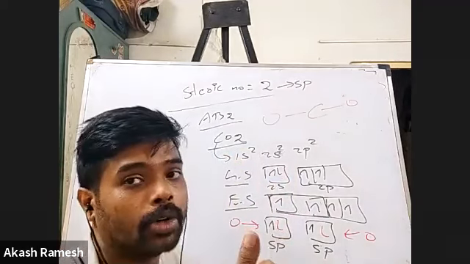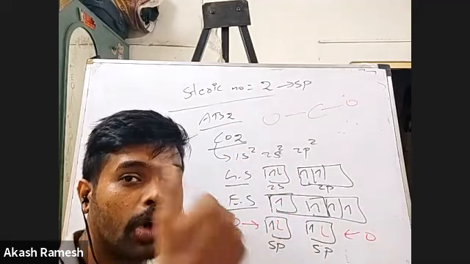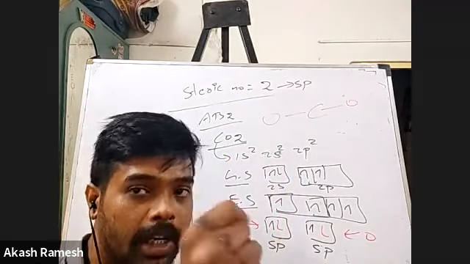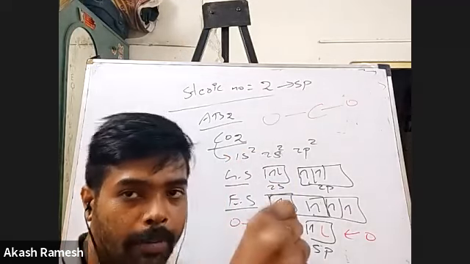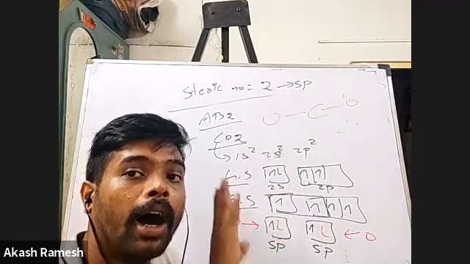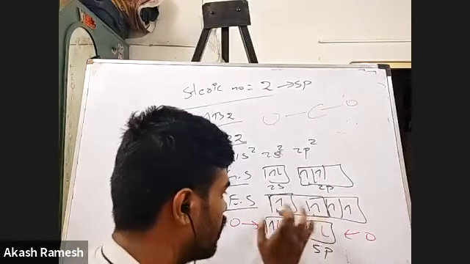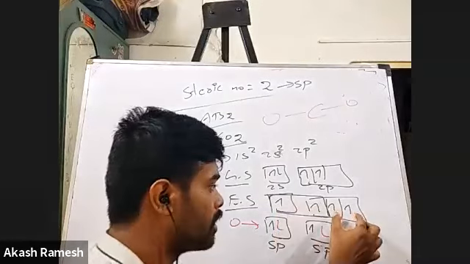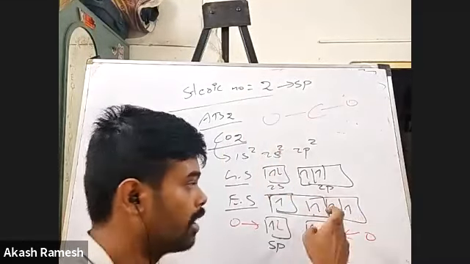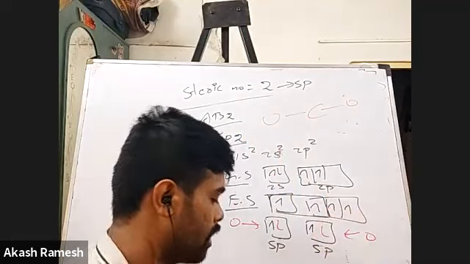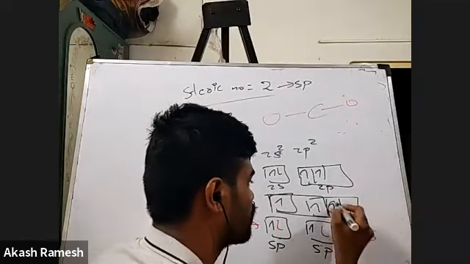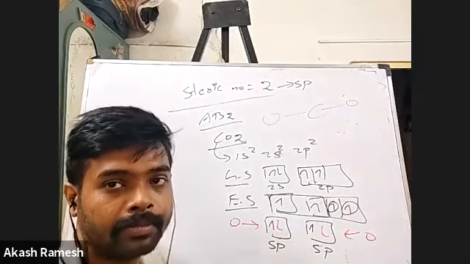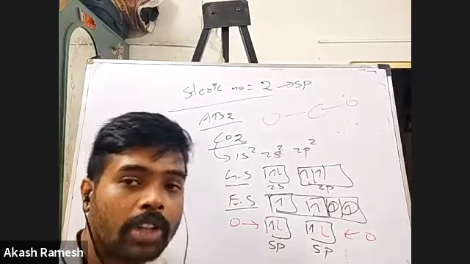I already told you the sigma bonds are the only ones which will have hybridization, right? Whenever you have pi electrons, the electrons which are going to be involved in the pi bond have to be put outside the hybridization. So you can see here, you have 1s and 1p done, right? Now look at this. I still have 2 more unpaired electrons, in this and this. I can even mark it if you want. So this electron and this electron are still unpaired. So they have to get paired, right? So how will they get paired?